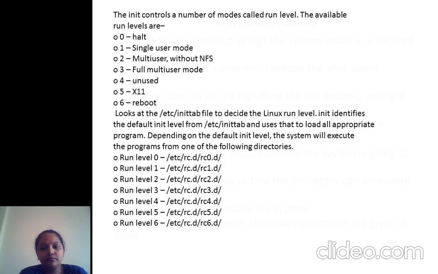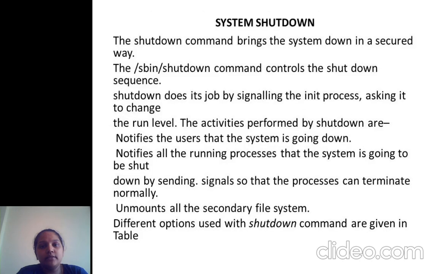Next thing is system shutdown. The system shutdown command brings the system down in a secured way. The /sbin/shutdown command controls the shutdown sequence. Then there are some levels of notifying the users that the system is going down. It notifies all the running processes that the system is going to be shut down by sending signals so that the processes terminate normally. This is nothing but the actual shutdown process.